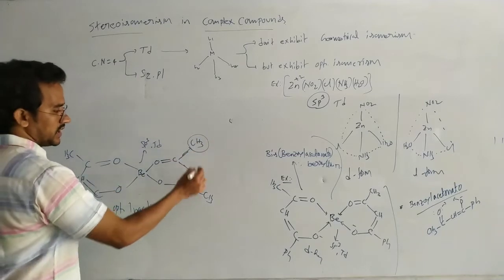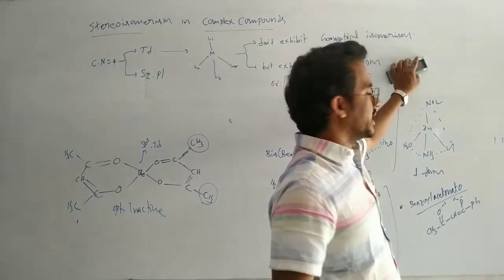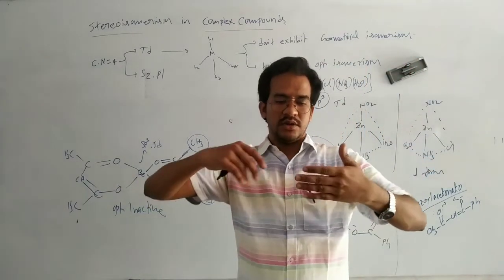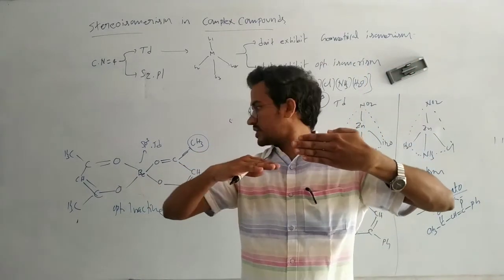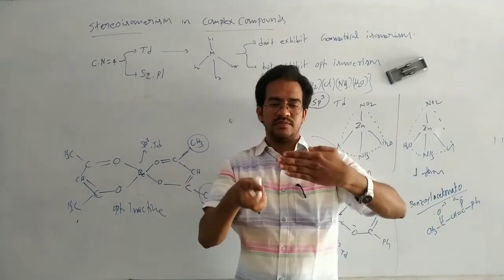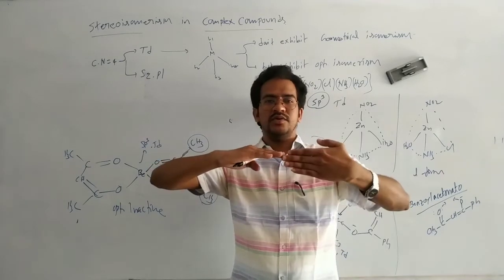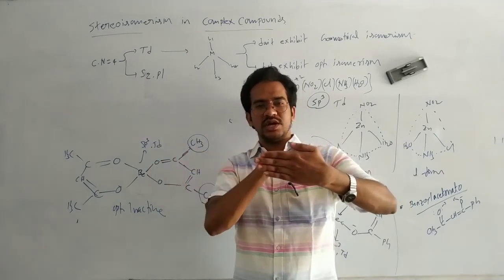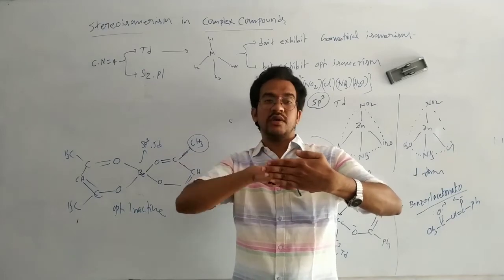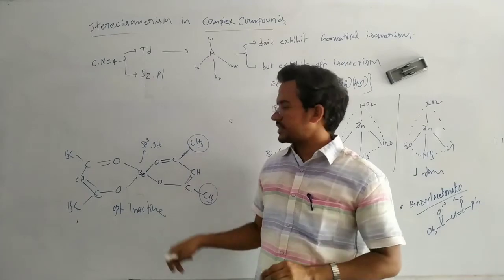But here methyl, here methyl. There is a plane of symmetry possible. How? Here one cyclic ring with a methyl, and another cyclic ring with a methyl. This molecule can be cut into two equal halves. Those two equal halves are exactly equal and mirror images. So that's why it is optically inactive.